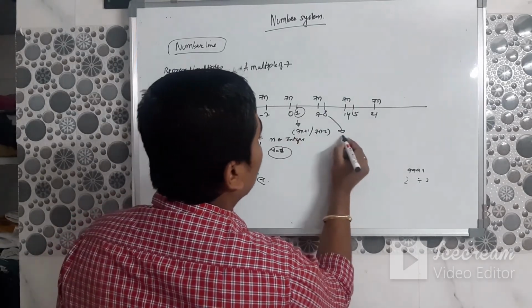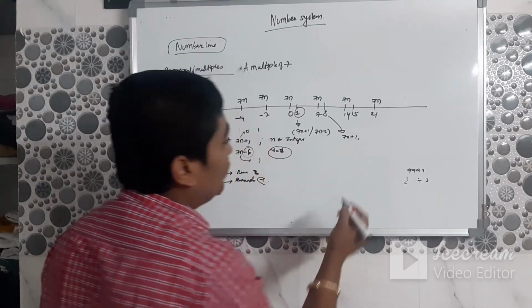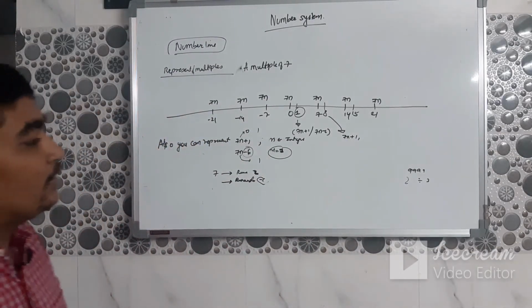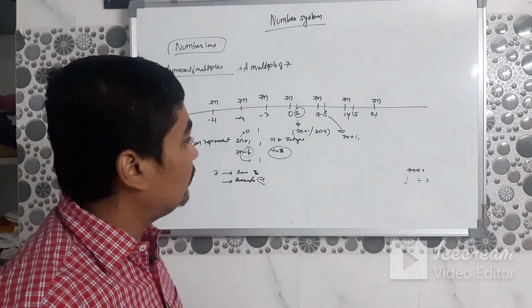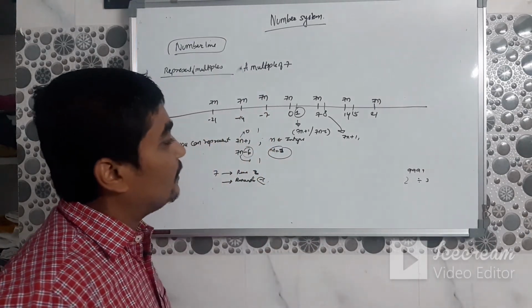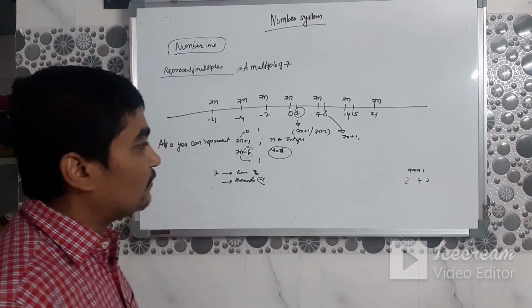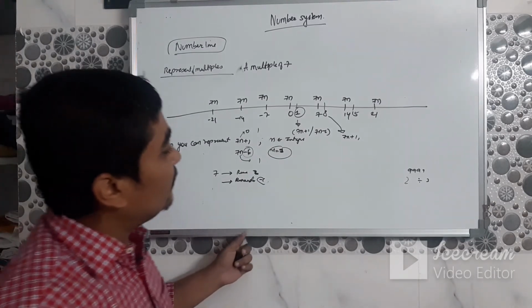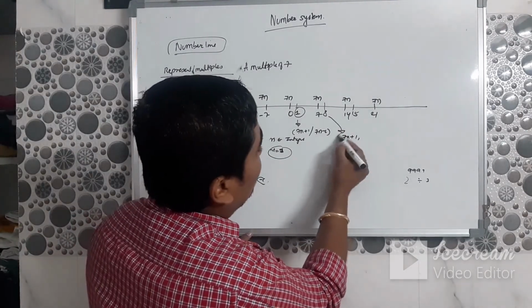Every other number can be represented in the same way. The only difference is that when you put n equal to 0, you take one step forward, and when you put a natural number greater than what we have taken for 7n plus 1, you have to take 6 steps backward to reach that number on the number line.